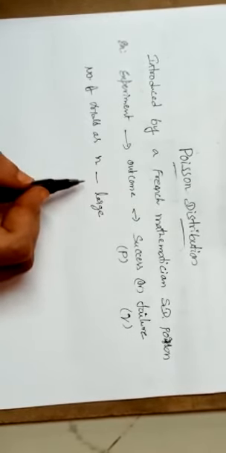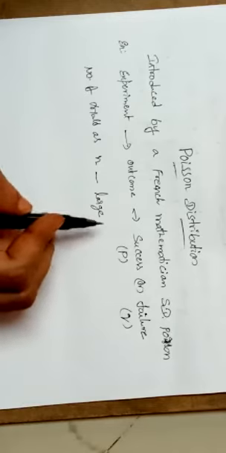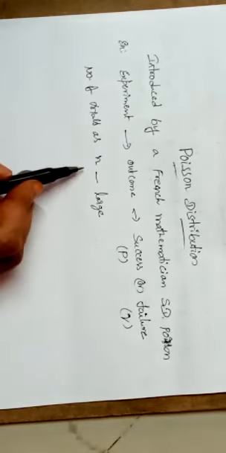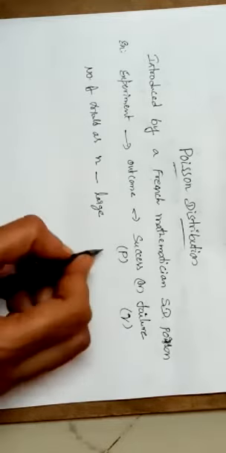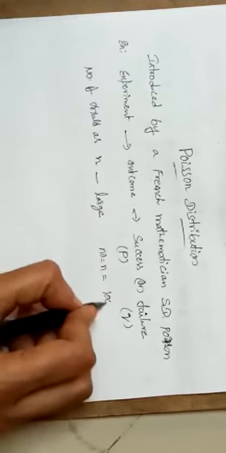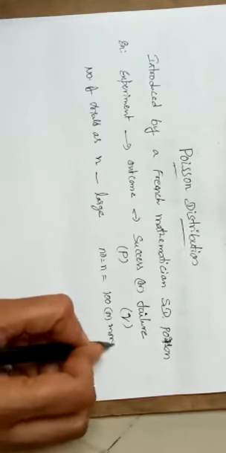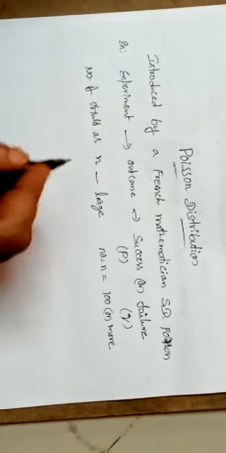If the number of trials is small, it comes under the binomial distribution. If n, the number of trials, is large, that number may be 100 or more than that, it is related to the Poisson distribution.